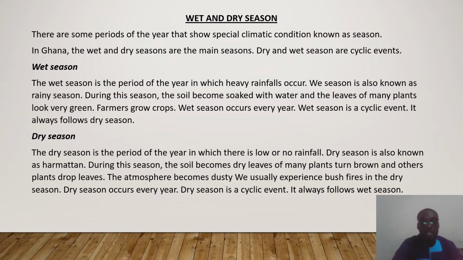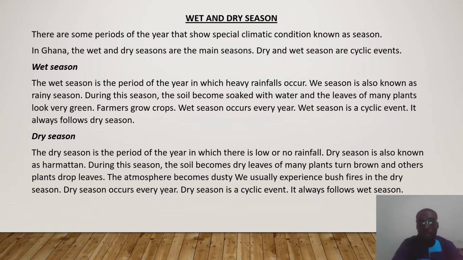Now let's take a look at the dry season. So the dry season is the period of the year in which there is low or no rainfall. Dry season is also known as harmattan. During this season, the soil becomes dry, leaves of many plants turn brown and begin to wither, and others also shed their leaves in order to survive.